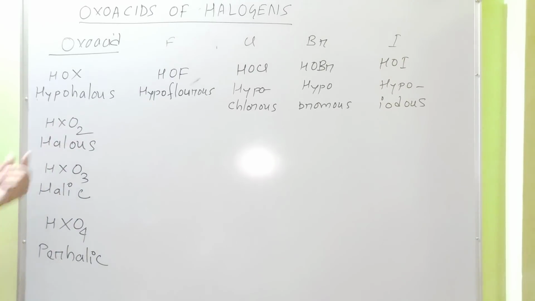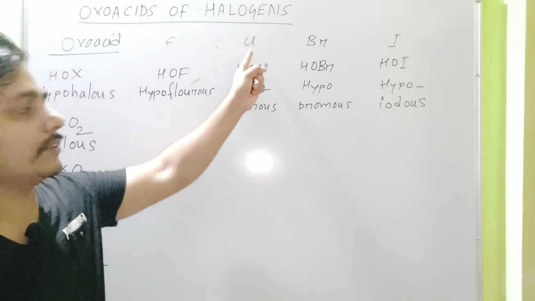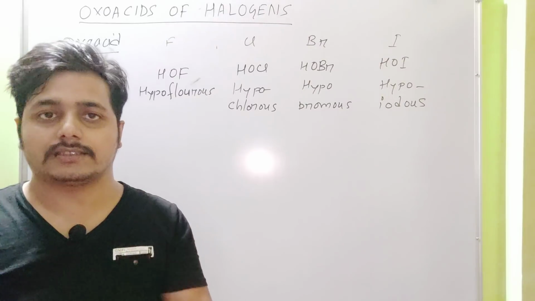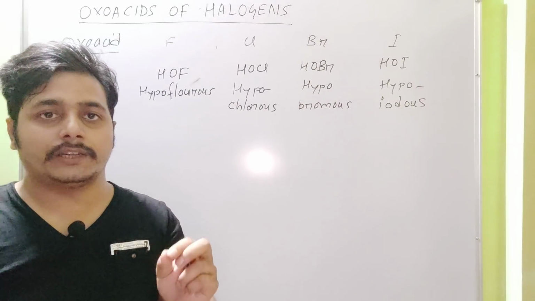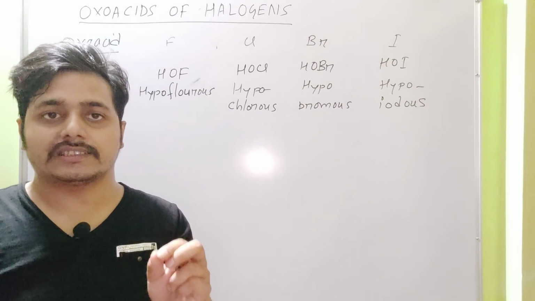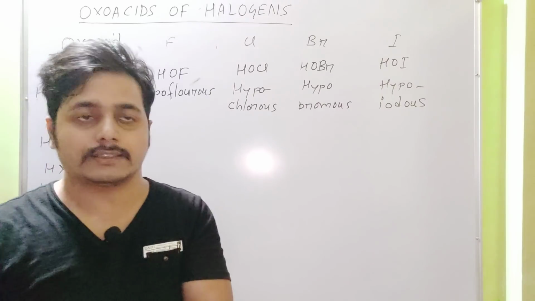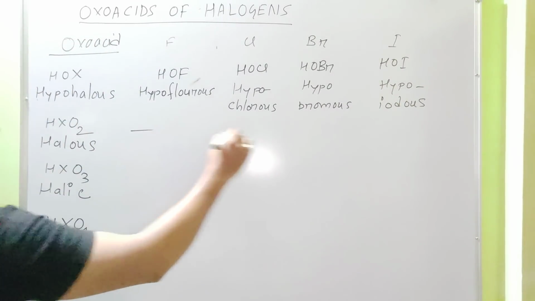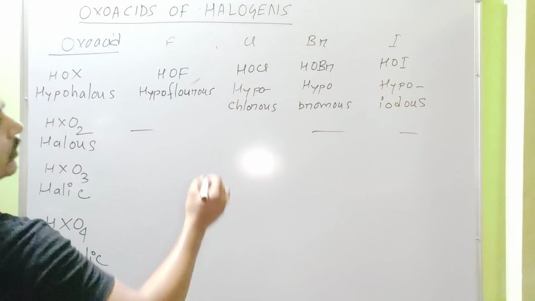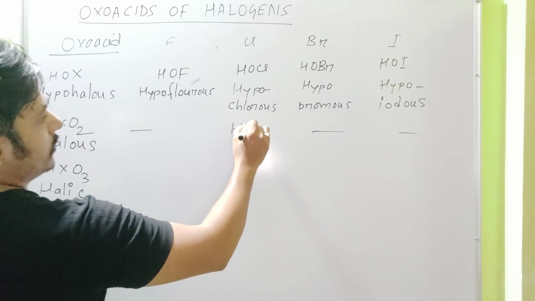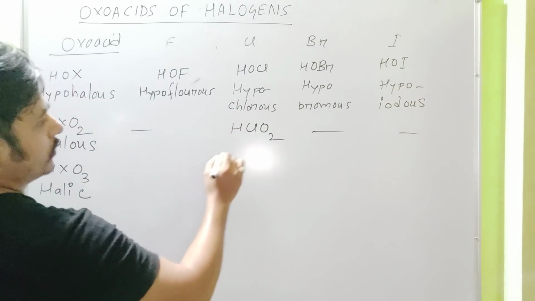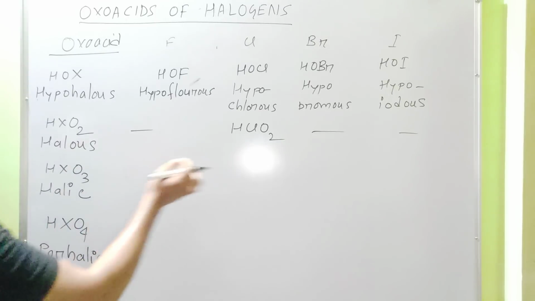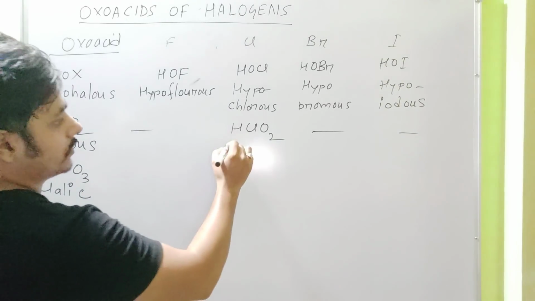HXO2, halous acid. Only chlorine forms halous acid. Fluorine, bromine, iodine, they do not form halous acid. HClO2, halous, that means this one is chlorous.